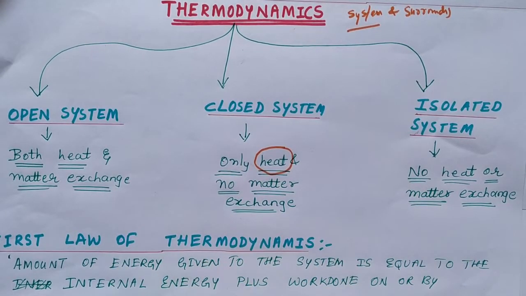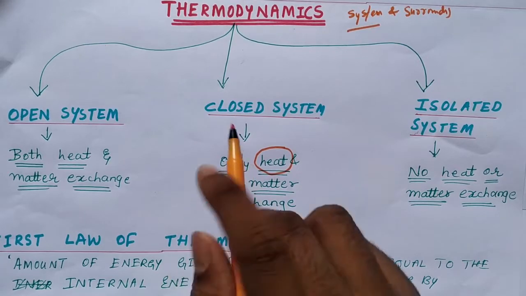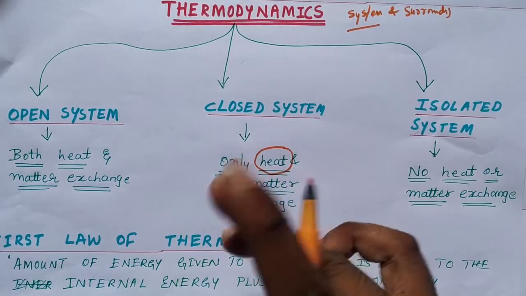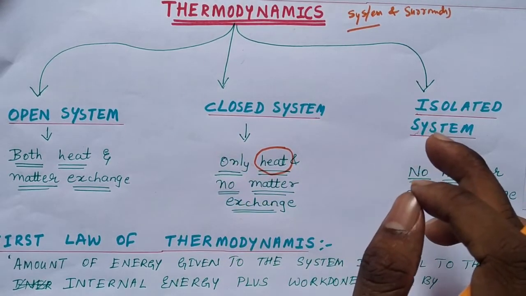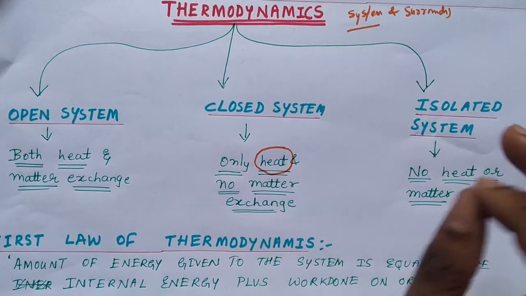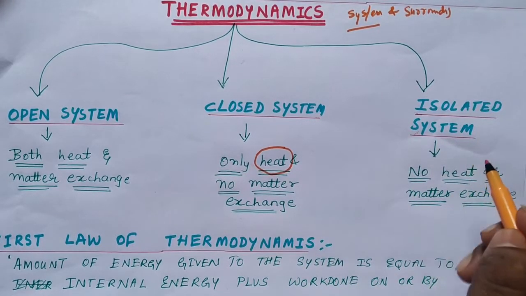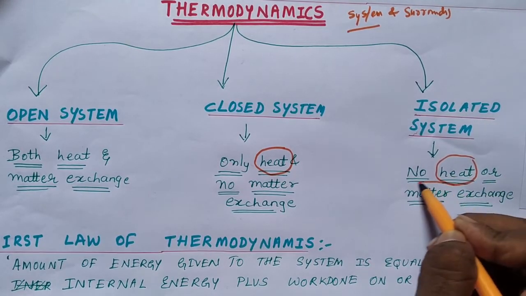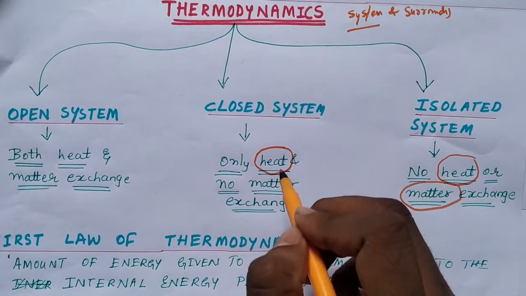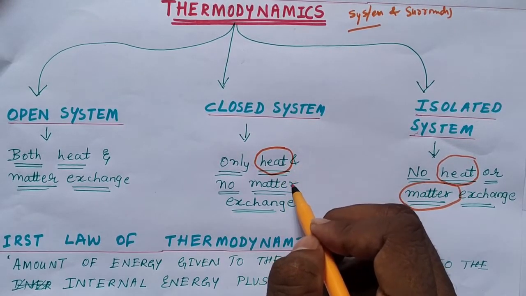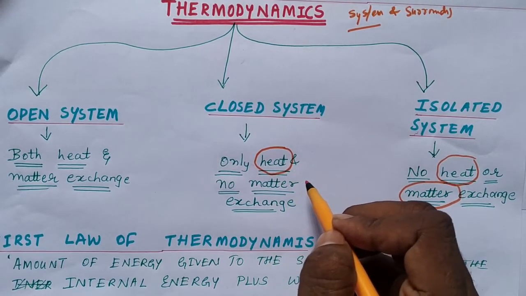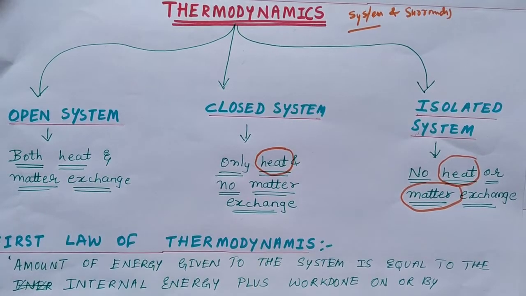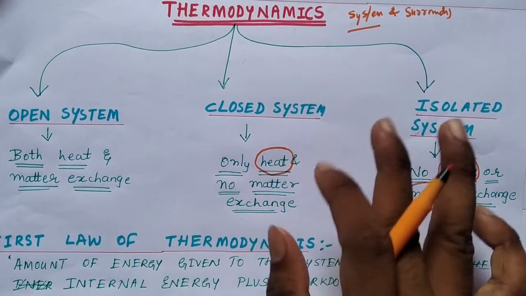Open system, both matter and heat exchange takes place, but in closed system only heat exchange takes place, whereas in case of isolated system no heat, no matter exchange takes place. Okay, isolated system, no heat and no matter exchange takes place, whereas in the closed system only heat exchange takes place but matter exchange doesn't take place. Okay, in open system both heat and matter exchange takes place.